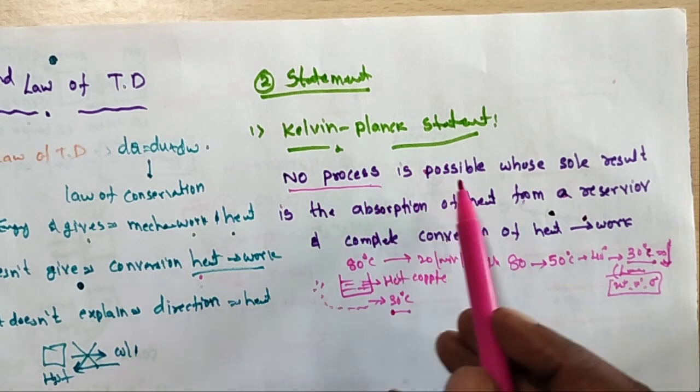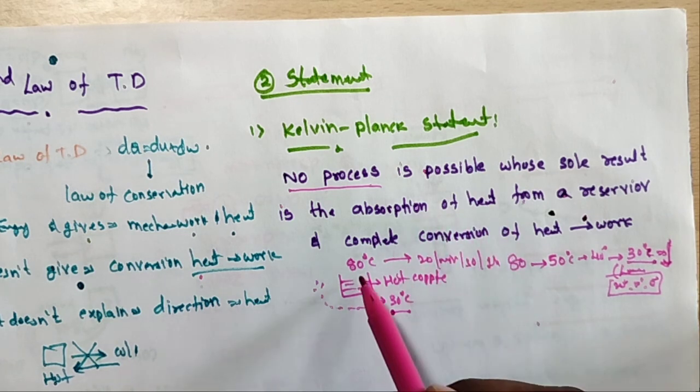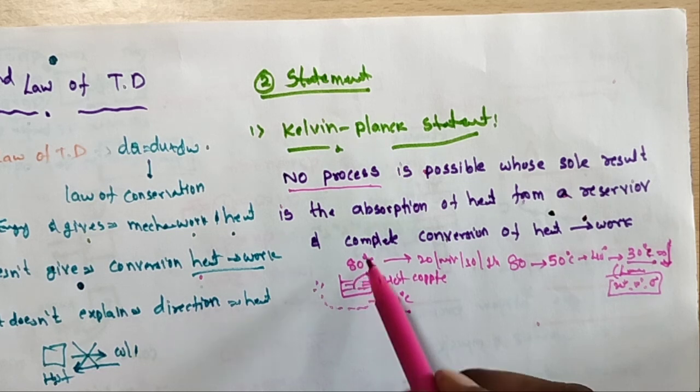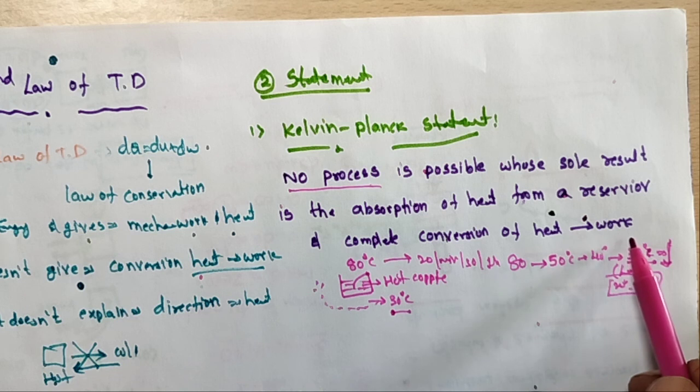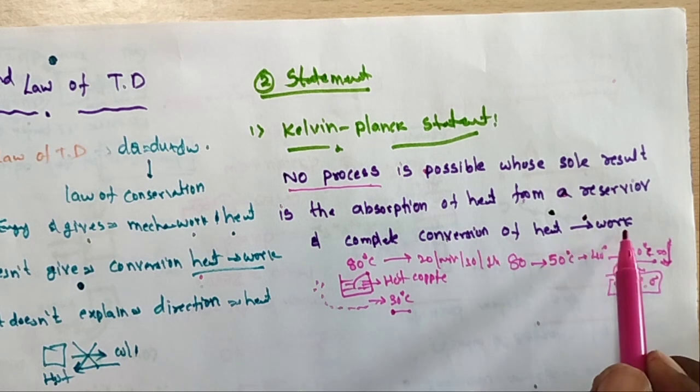No process is possible whose sole result is absorption of heat. The coffee or tea at 80 degrees absorbs heat from the reservoir, but complete conversion of heat into work, 100% of the heat converted to work, is not possible. According to the Kelvin-Planck statement, no object can completely convert heat into work.